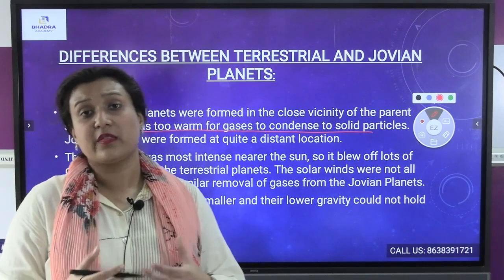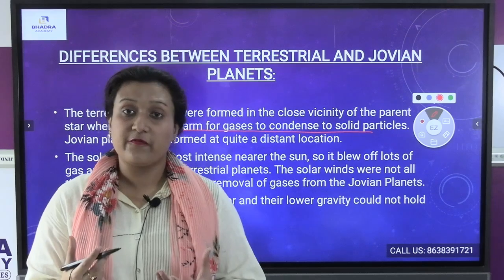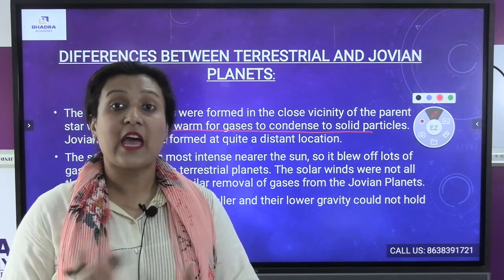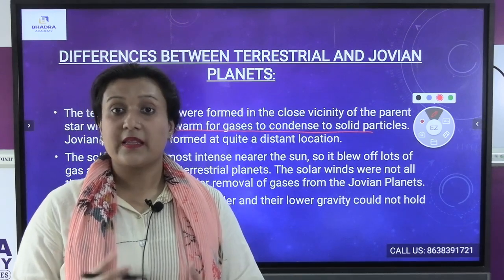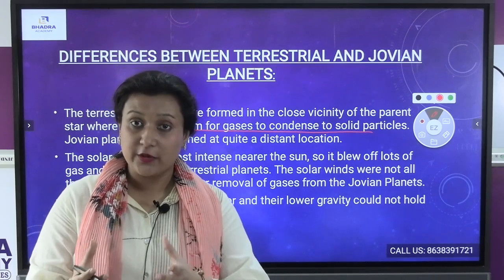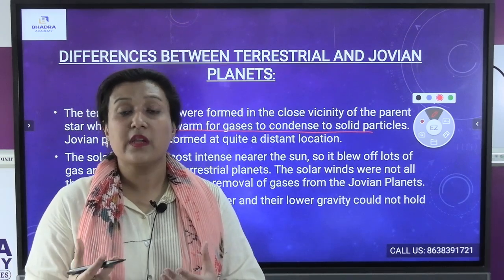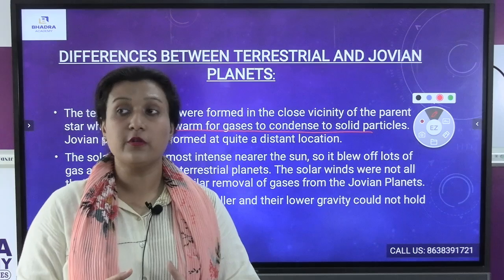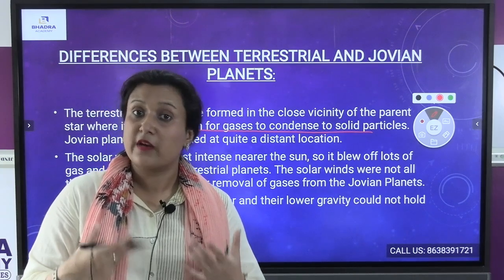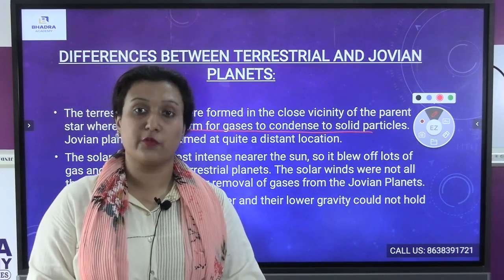Now, the Jovian planets are very much away from the sun. As they are very far from the sun, they haven't got the warmth from the sun. As a result, there was no condensation into solid particles, and they were not converted into rocky planets. They remained gaseous planets, which means the warmth of the sun hasn't removed all the gases from those planets.